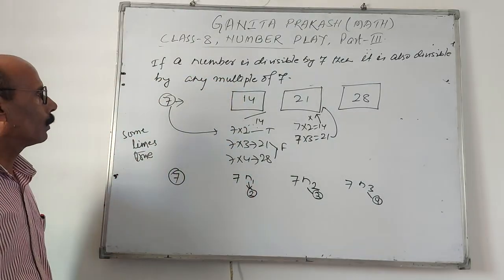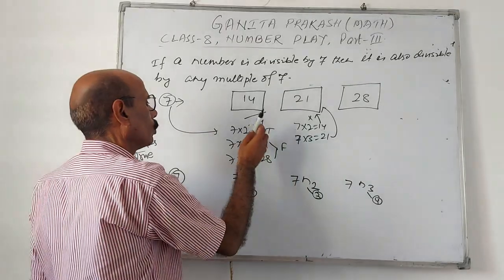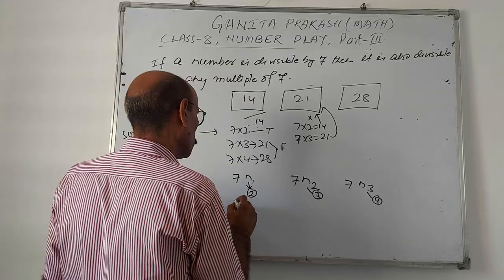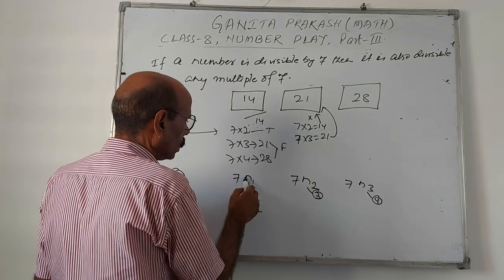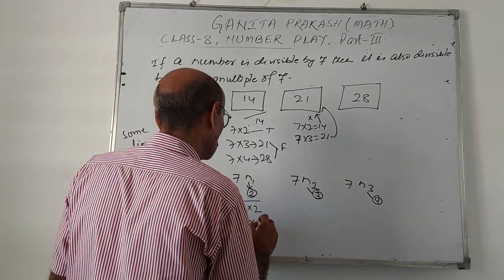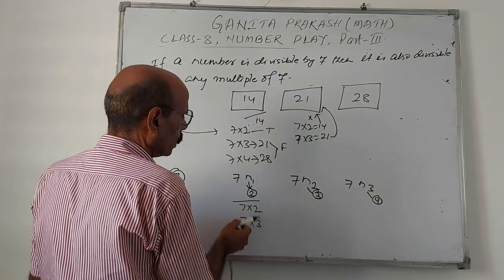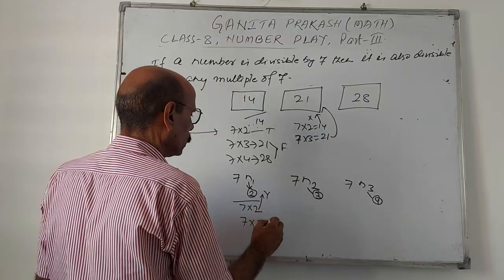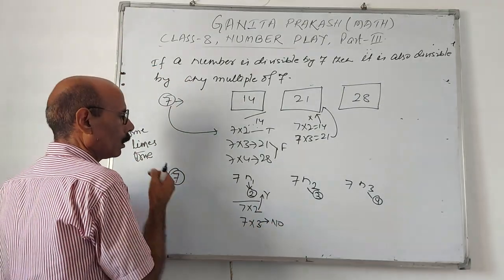The multiple of 7. So here the statement is these numbers will be divisible by a multiple of 7. 7 times 2, here it is correct. 7 and 2, 7 into 2 it will cut. But if 7 times 3, it will not cut. Here 2, here 3, it will not be divisible. In this case yes, but in this case no. So like this we can prove.